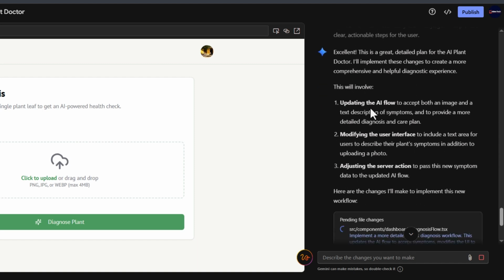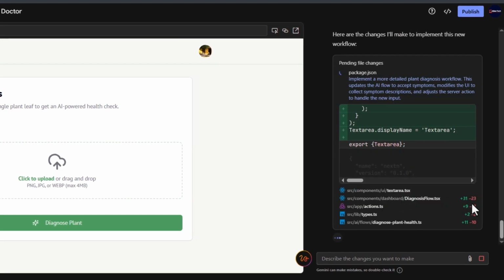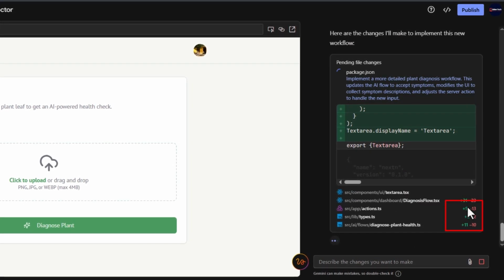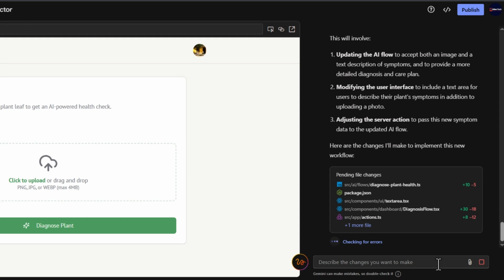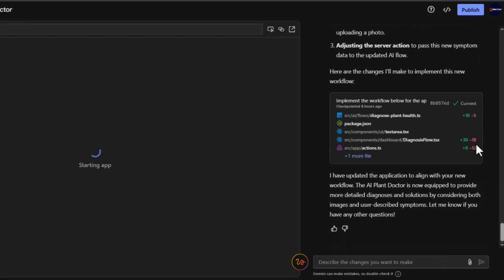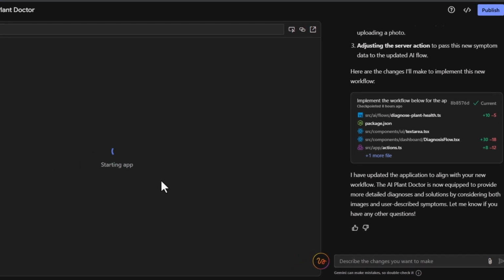This will involve updating the AI workflow, modifying the user interface, adjusting the server action to pass this new symptom data to the updated AI flow. Here you can see the plus numbers in green and the negative numbers in red. Positive numbers in green means these are code additions it is making to the state of code before we gave it a new prompt, and the negative numbers in red means it is the state of code that is being deleted after we pass a new prompt. So it has made the update and it is restarting the app.